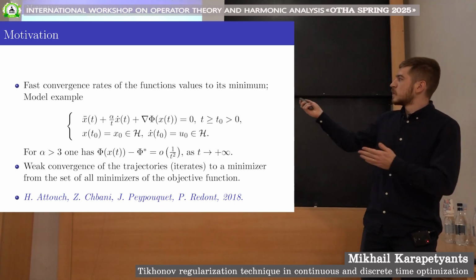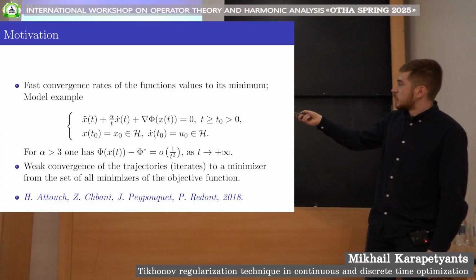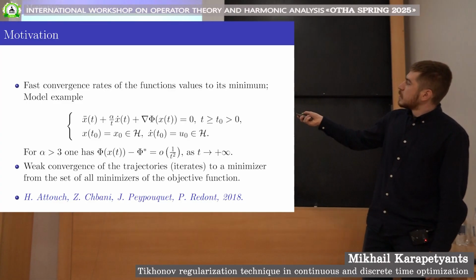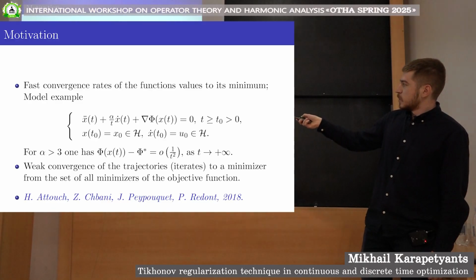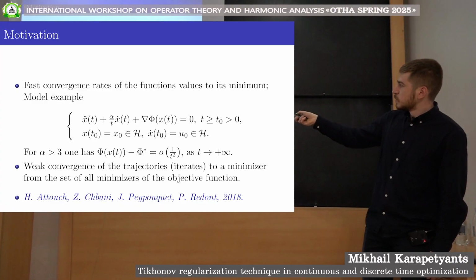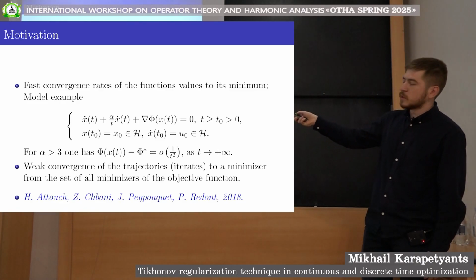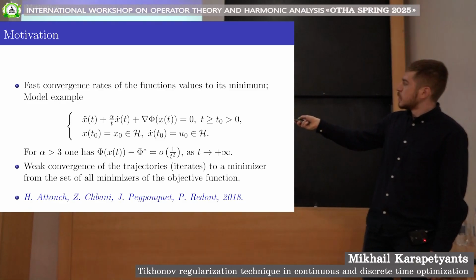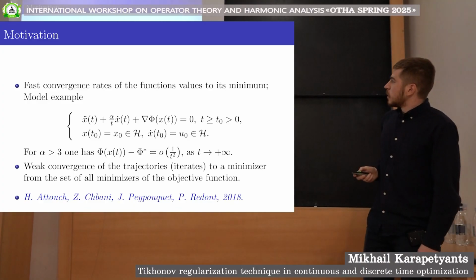For instance, let's consider the model example. How do we do this in continuous time optimization? We take a second order in time differential equation. We link the gradient of the objective function phi, which, if you remember, is the function to minimize, to the second order in time differential equation. And we show that along the trajectories x(t), which is the solution of this equation, the function converges to its minimum at a certain speed. For the rest of the talk, f star will denote the minimum of the objective function.